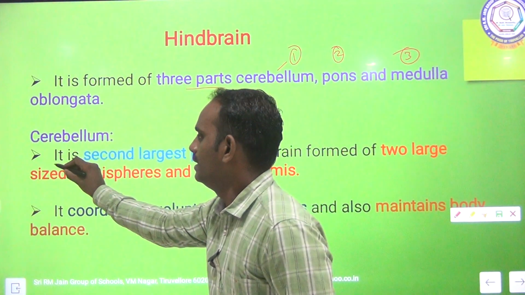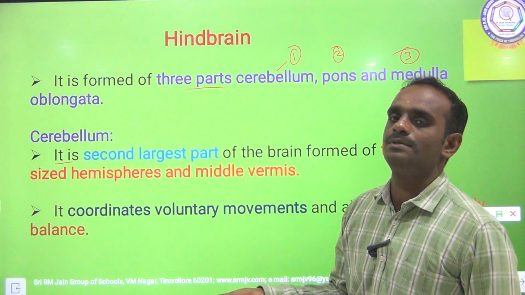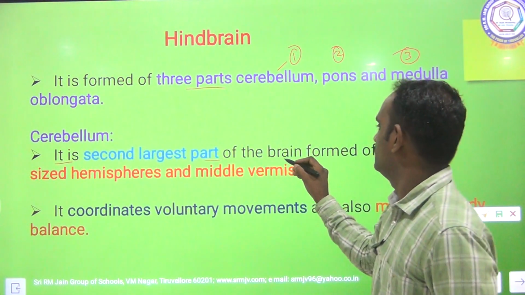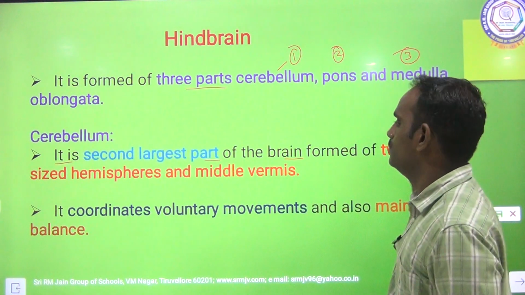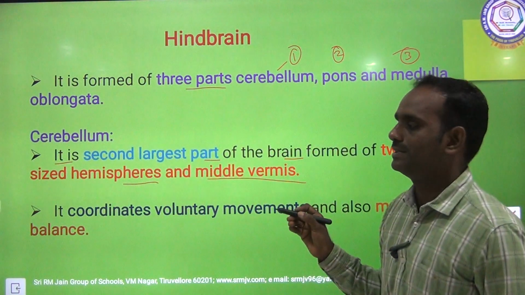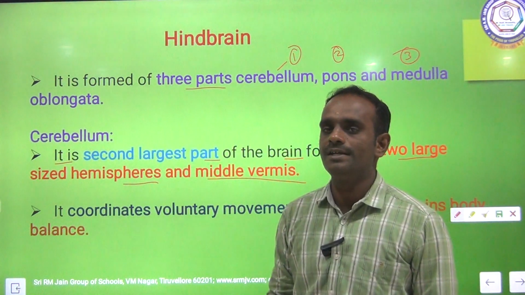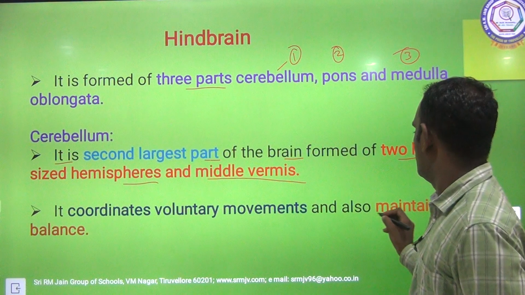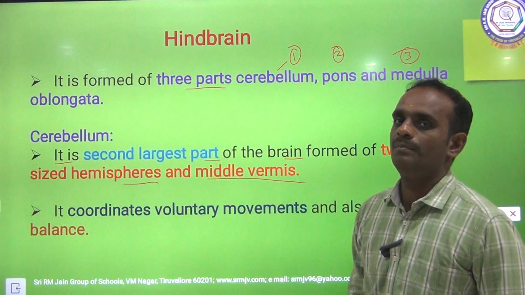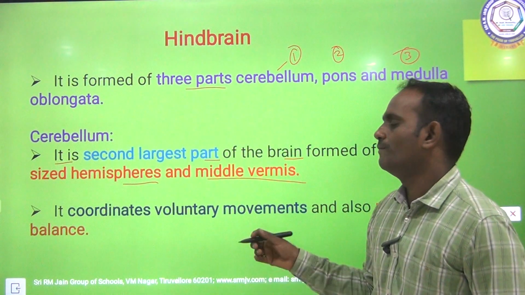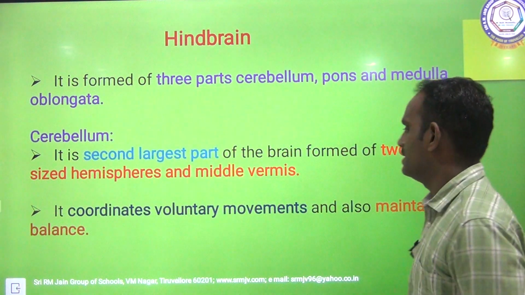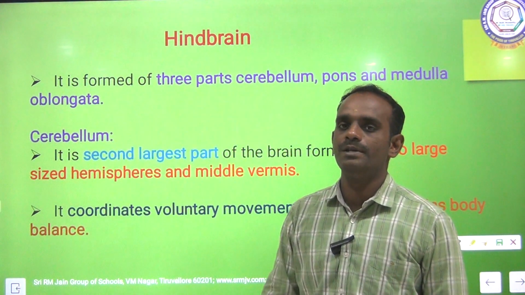Cerebellum. The cerebellum is the second largest portion of the brain, formed of 2 large sized hemispheres and a middle vermis. It coordinates voluntary movements and also maintains body balance. So the cerebellum plays an important role in voluntary movements and also in the maintenance of body balance. It maintains the body balance. Clear?